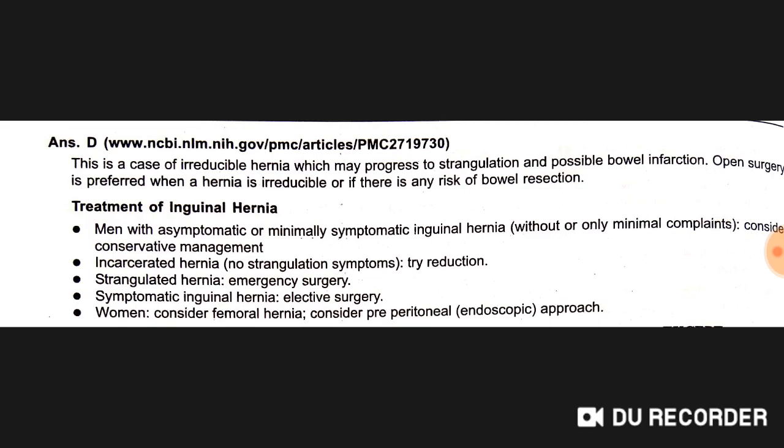Treatment of inguinal hernia: men with asymptomatic or minimally symptomatic inguinal hernias, without or with minimal complaints, conservative management. Incarcerated hernia, no strangulation symptoms, try reduction. Strangulated hernia, emergency surgery. Symptomatic inguinal hernia, elective surgery. Women, consider femoral hernia, consider the preperitoneal endoscopic approach.